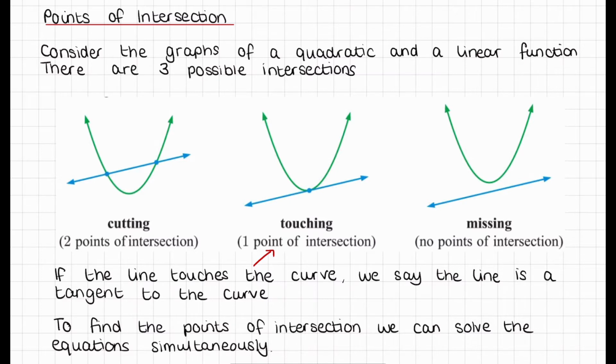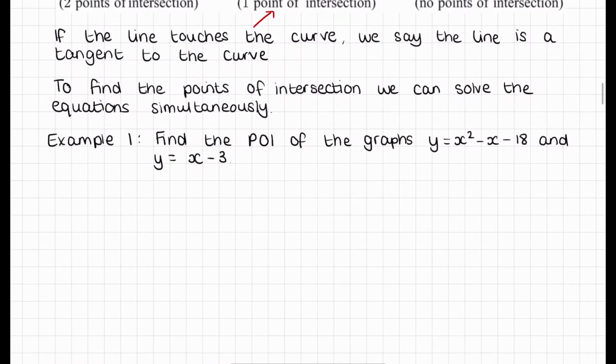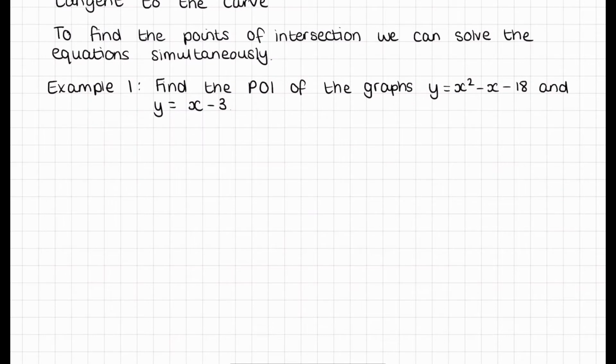Now, in the middle one, where it's just touching at one point, if the line touches the curve, we actually call that line a tangent to the curve. So to find the points of intersection, we can solve the equations simultaneously. An example here: find the point of intersection of the graphs y equals x squared minus x minus 18 and y equals x minus 3.